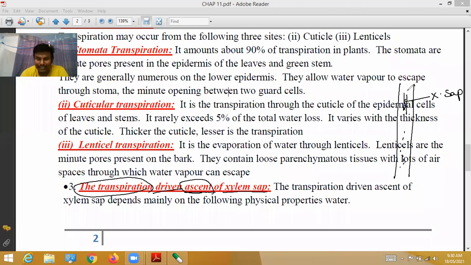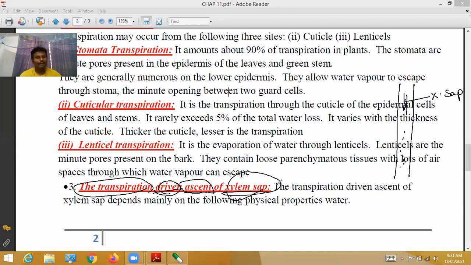When the transpiration process occurs in the stem or leaves, it drives movement. Ascent means upward movement of water or substances through the xylem sap, or xylem liquid.